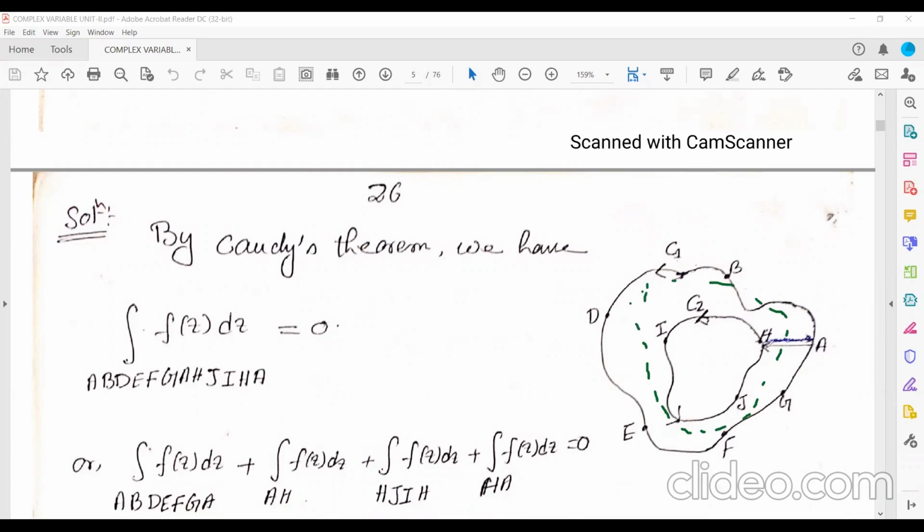Okay, to get the whole region you need to join the two curves with one line. So what will be the region? A, H, I, or you can take first A, B, D, E, F, G, A, H.